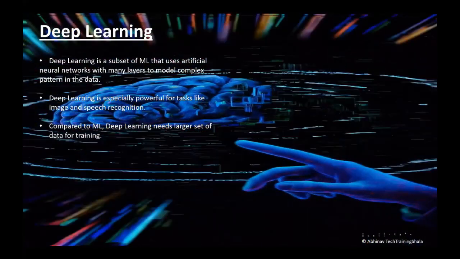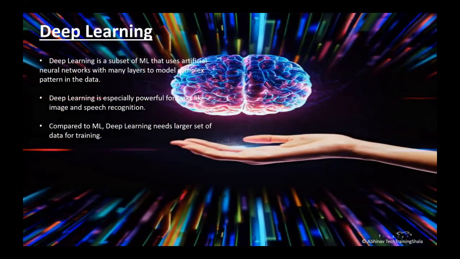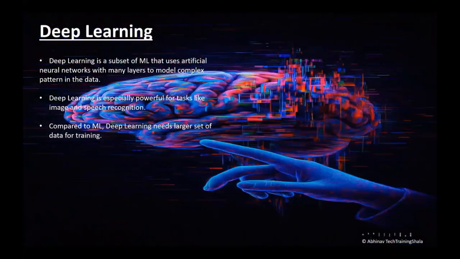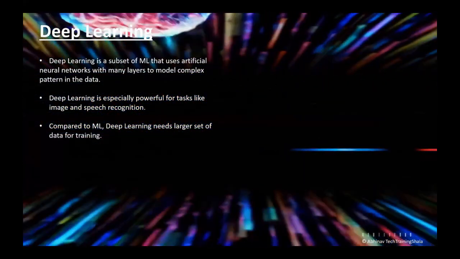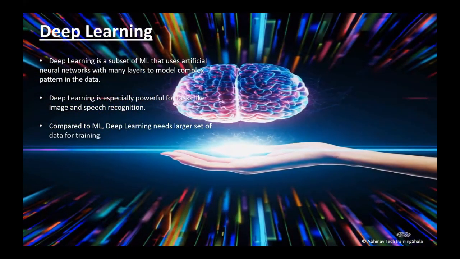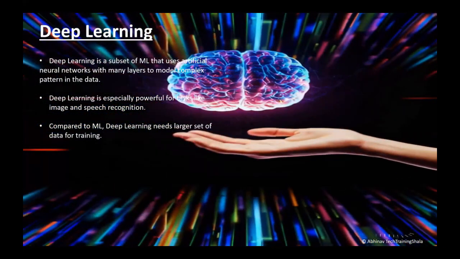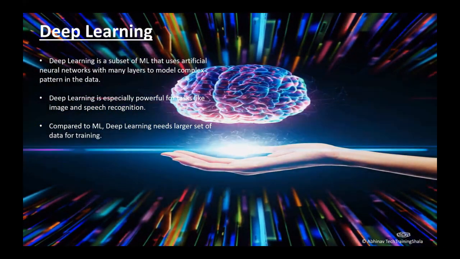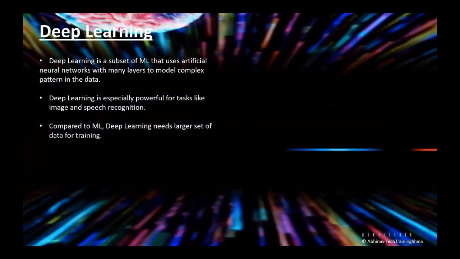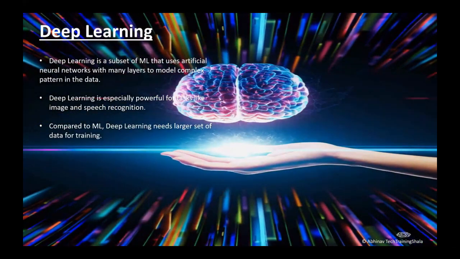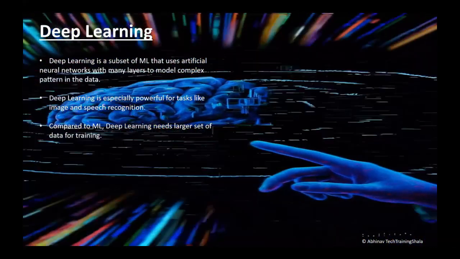Basically, it is inspired by the human brain, and it is a subset of ML.